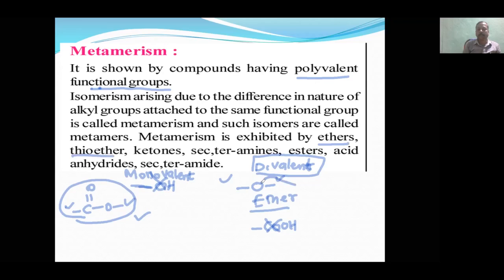Thioether is simple: in place of oxygen, it will be sulfur. Ketone, secondary and tertiary amine, ester, acid anhydrides. Acid anhydride will be like this. This is called acid anhydride. Secondary and tertiary amides. So these are the metamers.